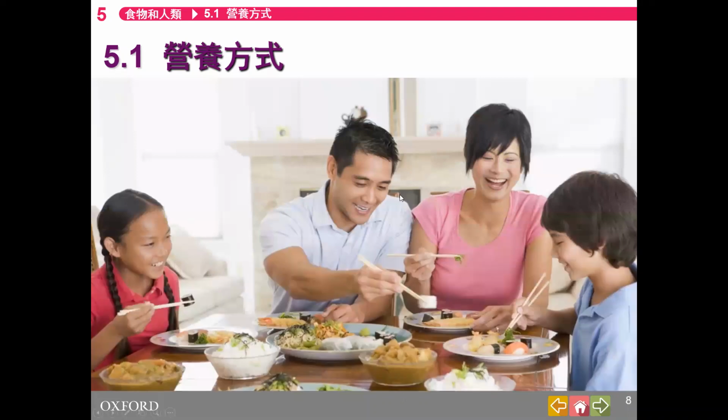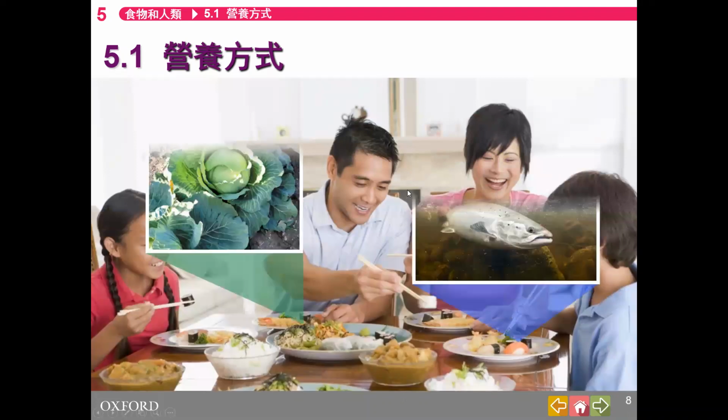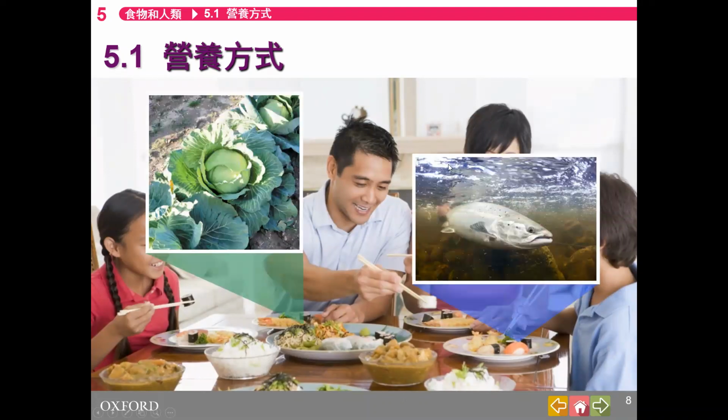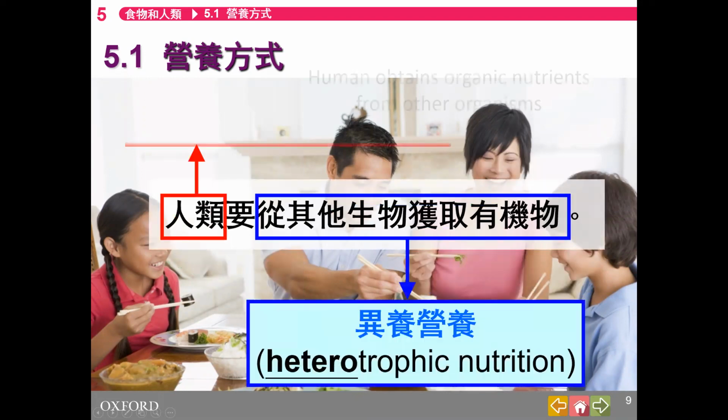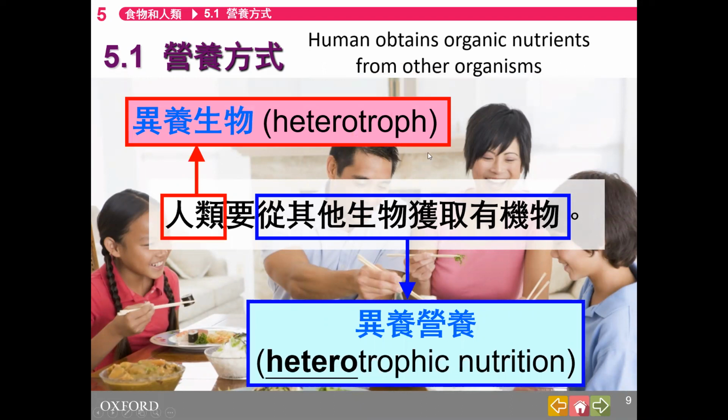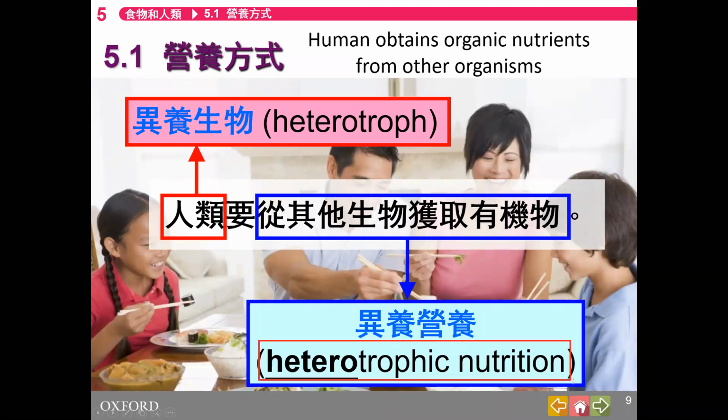Okay, next part. Humans eat plants, we eat fish. So humans have to obtain organic nutrients from other organisms. We call this mode of nutrition heterotrophic nutrition, and humans are called heterotrophs. What does hetero mean? H-E-T-E-R-O means from others.